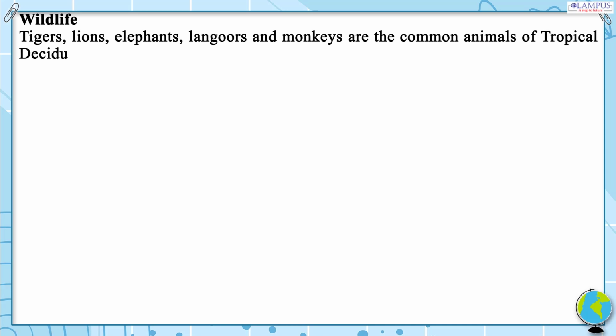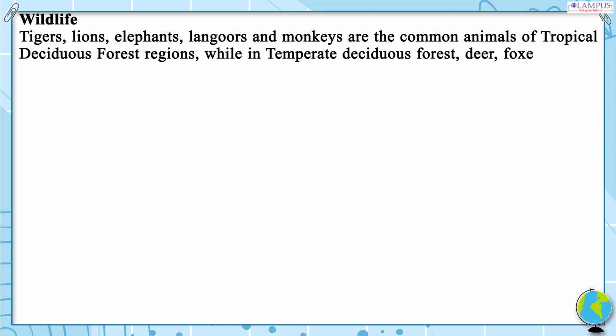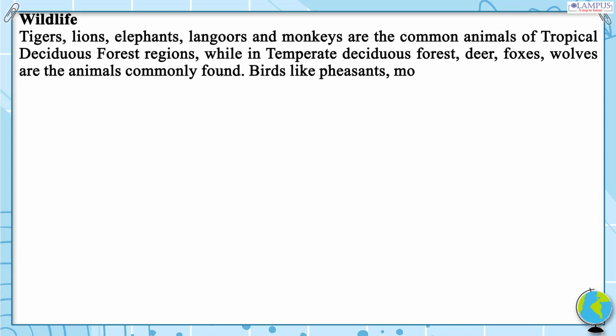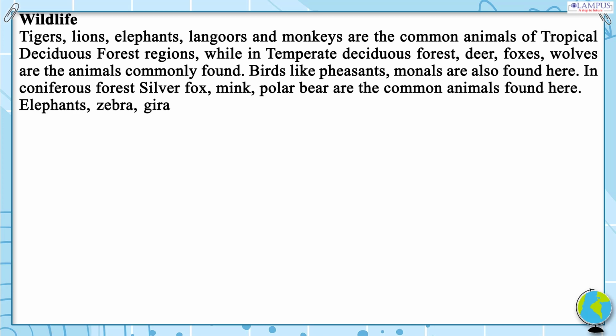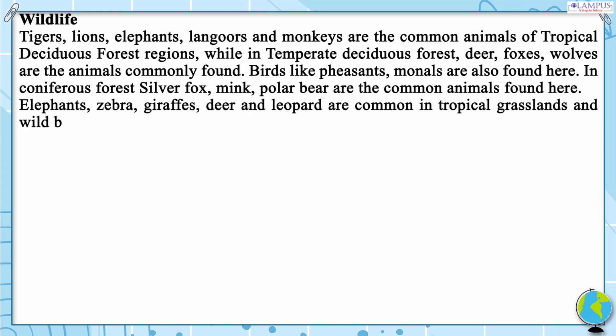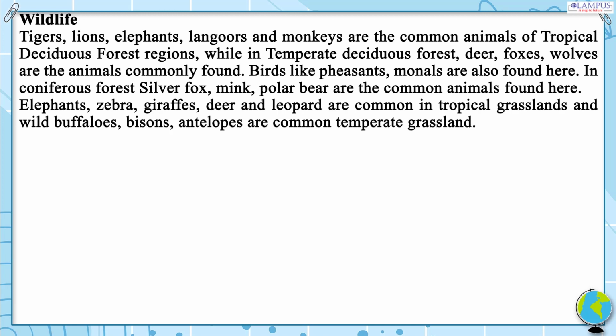Wildlife. Tigers, lions, elephants, langurs and monkeys are the common animals of tropical deciduous forest regions, while in temperate deciduous forest, deer, foxes, wolves are the animals commonly found. Birds like pheasants, monals are also found here. In coniferous forest, silver fox, mink, polar bear are the common animals found here. Elephants, zebra, giraffes, deer and leopard are common in tropical grasslands and wild buffaloes, bisons, antelopes are common in temperate grassland.